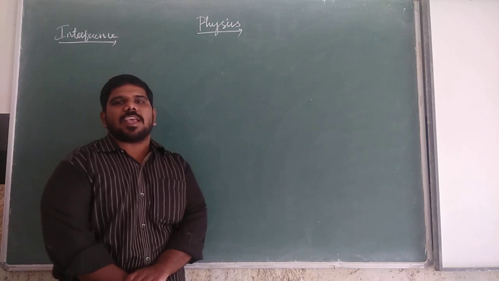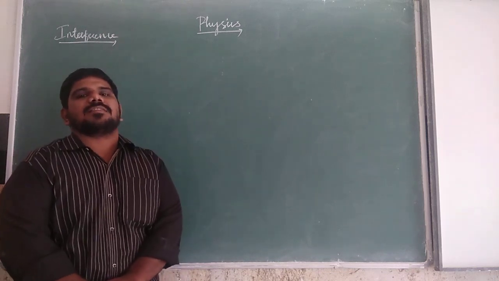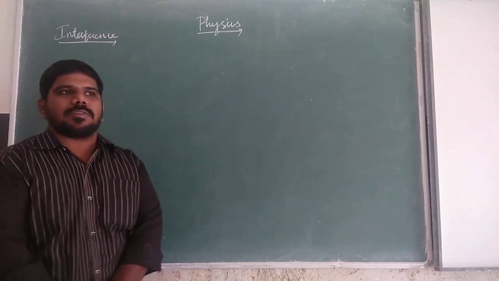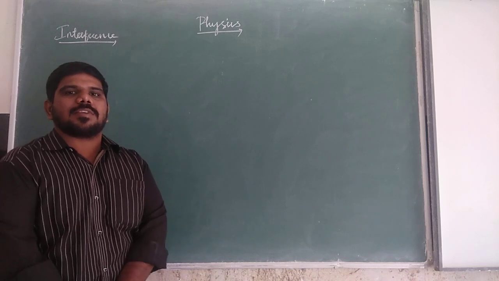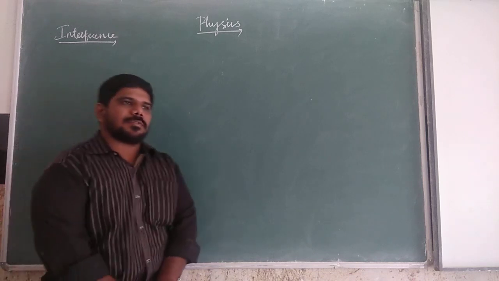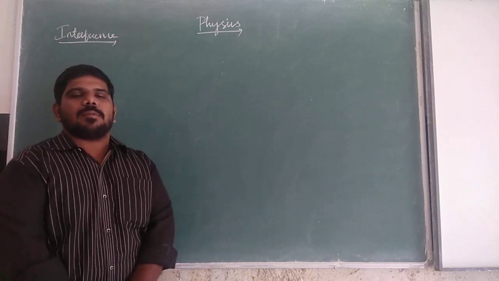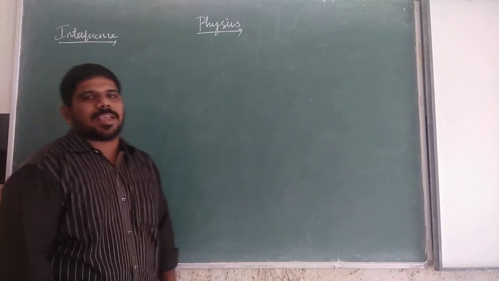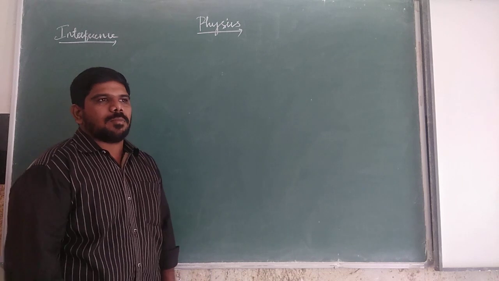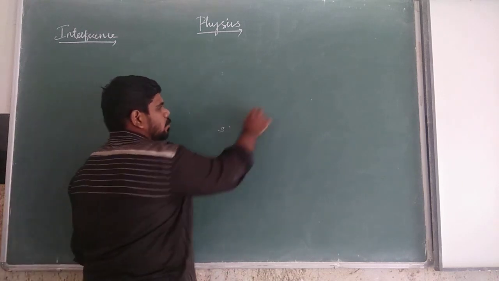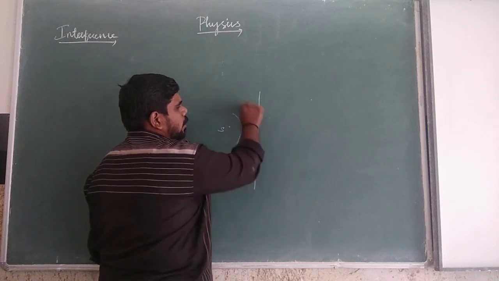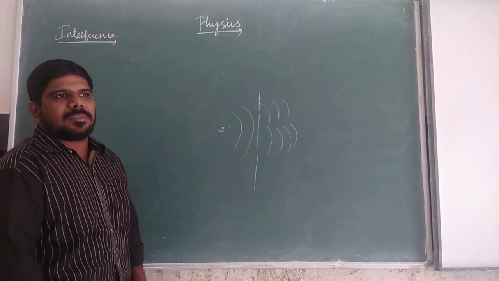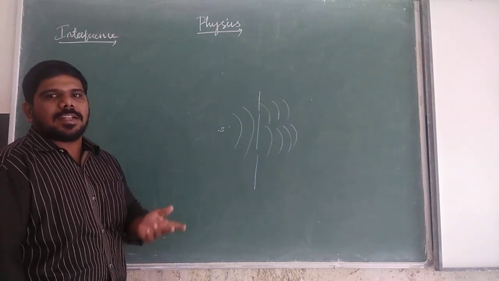In previous sessions we saw about double slit as an interference, and we saw Young's double slit experiment. What are the points we saw in the double slit experiment? Coherent sources. The double slit acts as the source of wavefront division, in which when a monochromatic source illuminates two slits, S1 and S2, these two slits act as two coherent sources. From this point we see the constructive interference and the destructive interference.